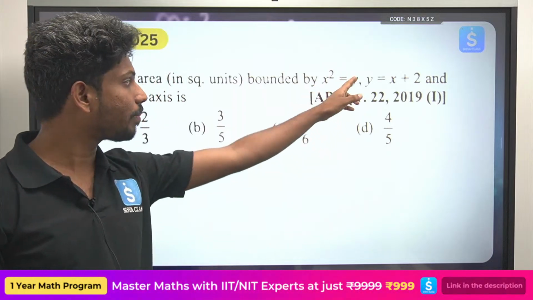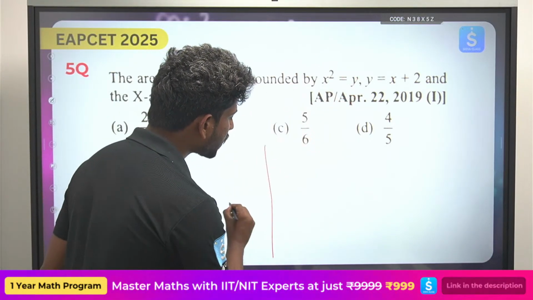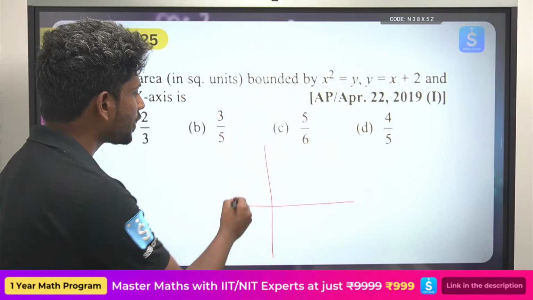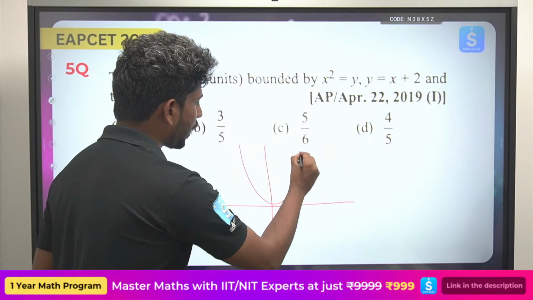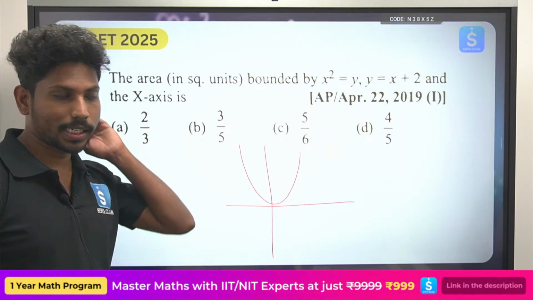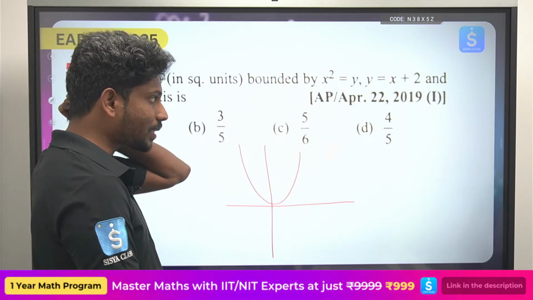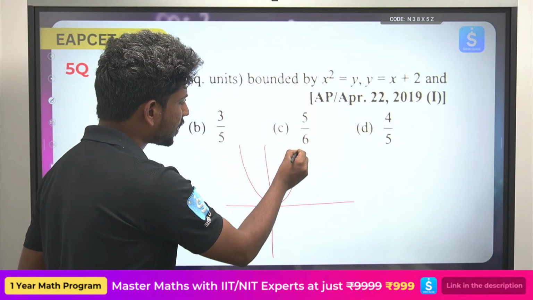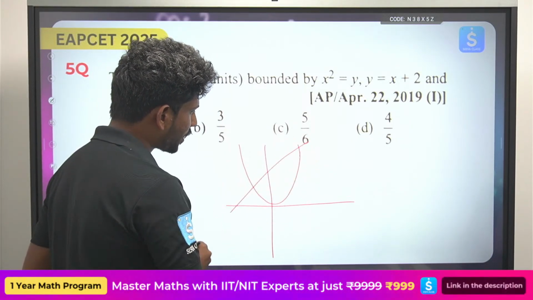It will be symmetric about the y axis. So first draw the graph. How will the graph look? It will be symmetric about the y axis. Okay, this will be x square equals y, and y equals x plus 2. So this is some graph where it will be something in this pattern.